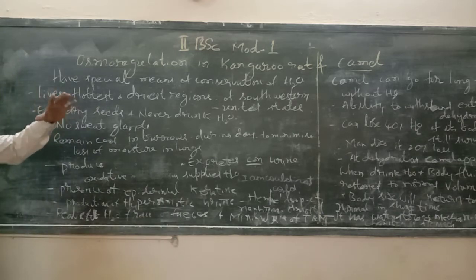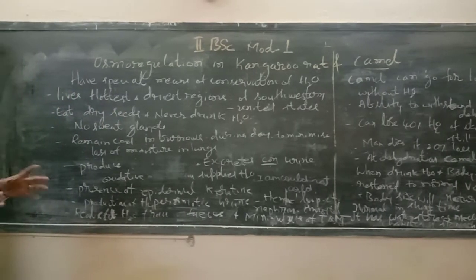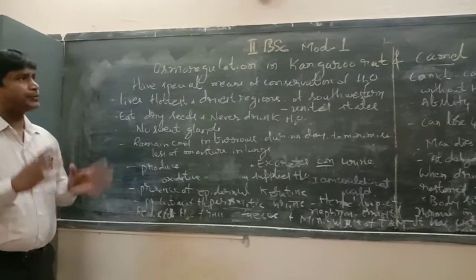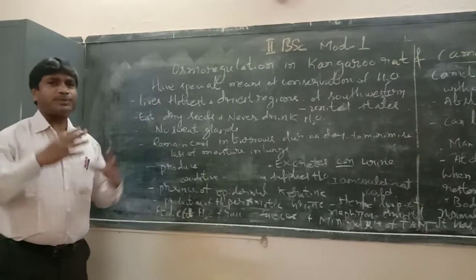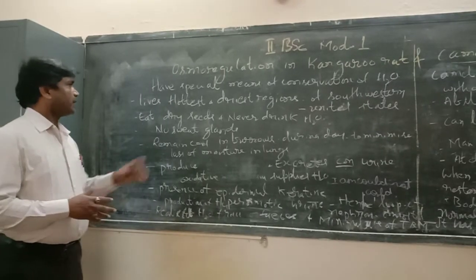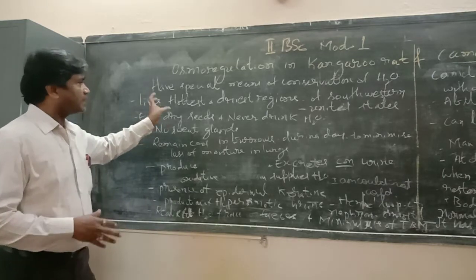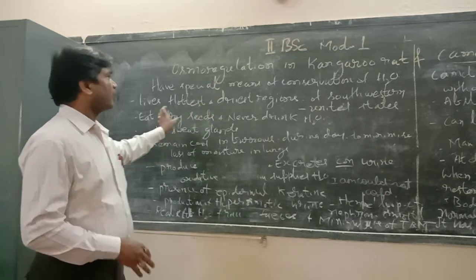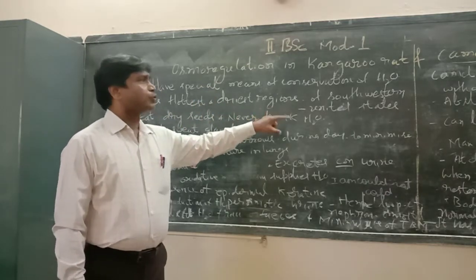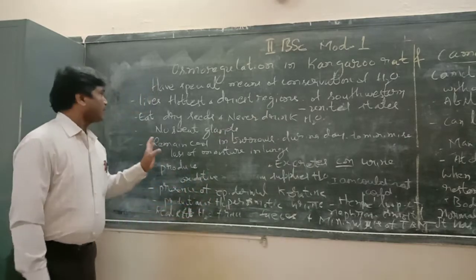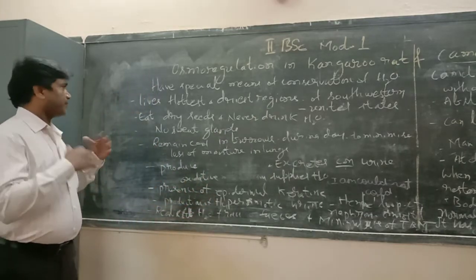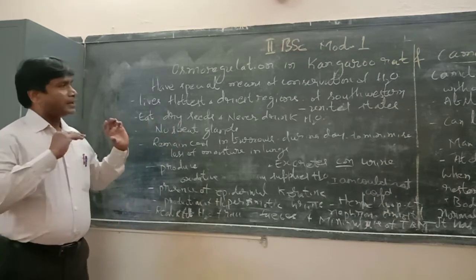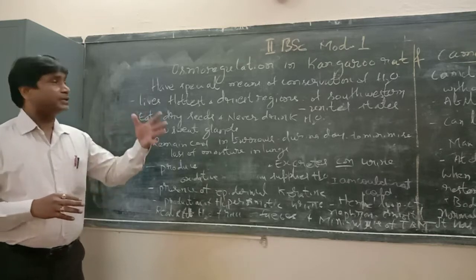So particularly the kangaroo rat and camel have special means of conservation of water, as they live in the hottest as well as driest regions. The kangaroo rat lives in the hottest and driest regions of southwestern United States. It mainly eats dry seeds and never drinks water.